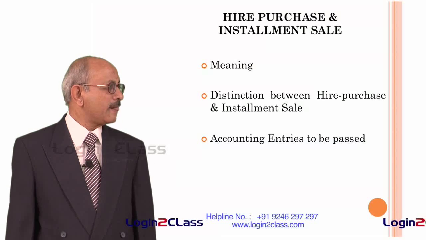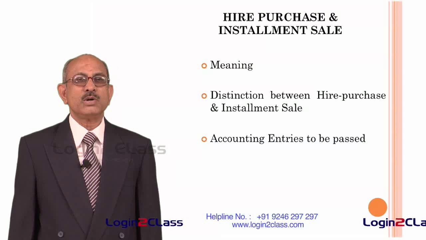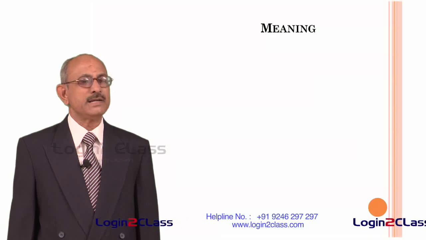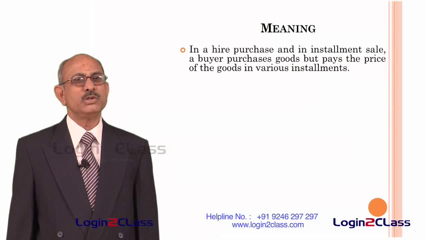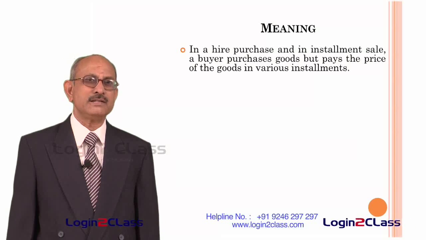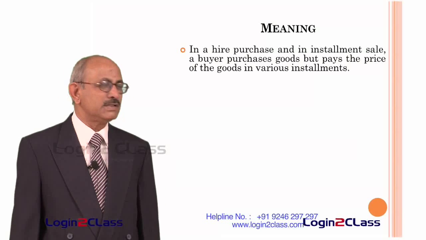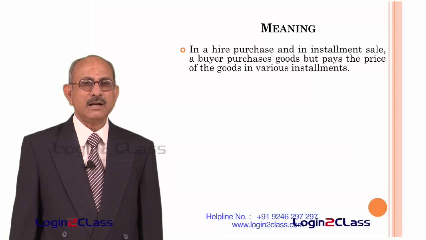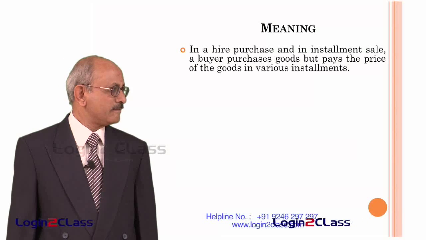In the case of a hire purchase and installment sale, a buyer purchases goods but pays the price of the goods in various installments. So in both hire purchase as well as installment sale, the possession of the property is transferred to the buyer, but the seller receives the money in various installments.